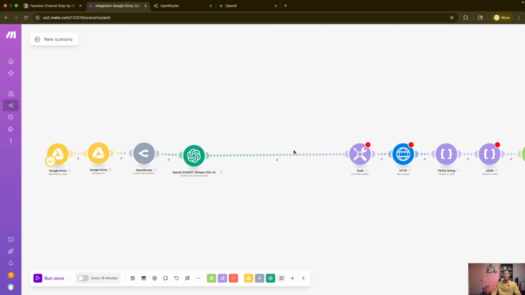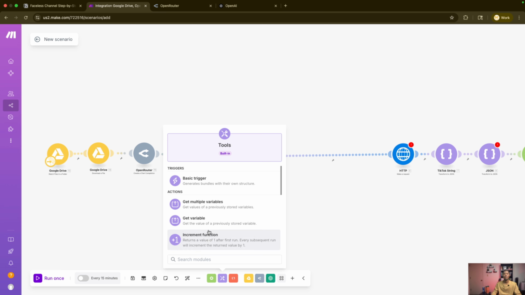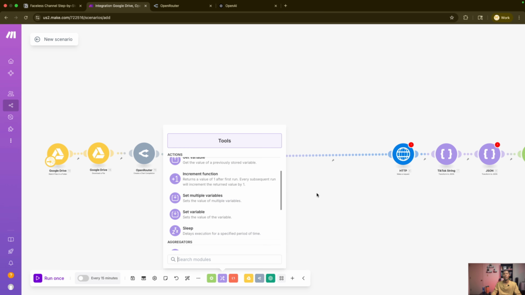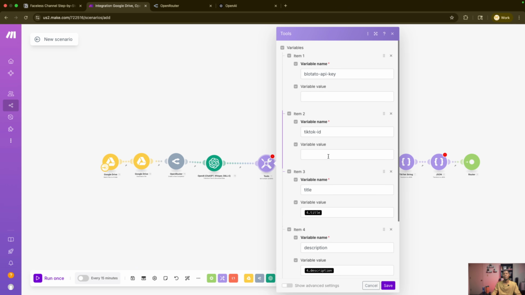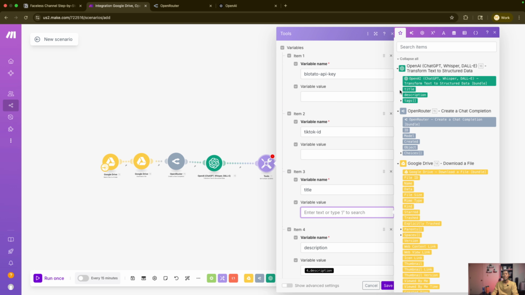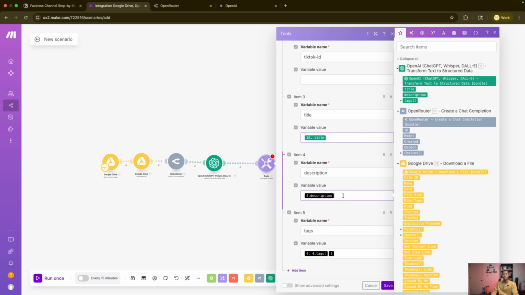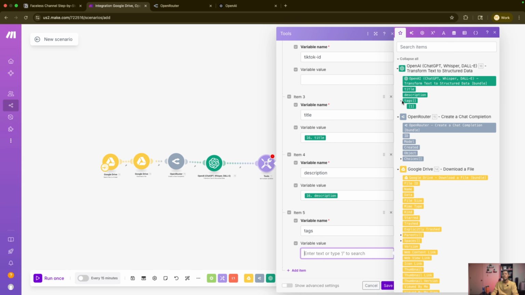This is where we set our variable. Okay. So we set a multiple variable, and all you need to do here is go to tools and select set multiple variable, and this will pop up. And we set a multiple variable so that we were able to basically get the title, the description, the tags.